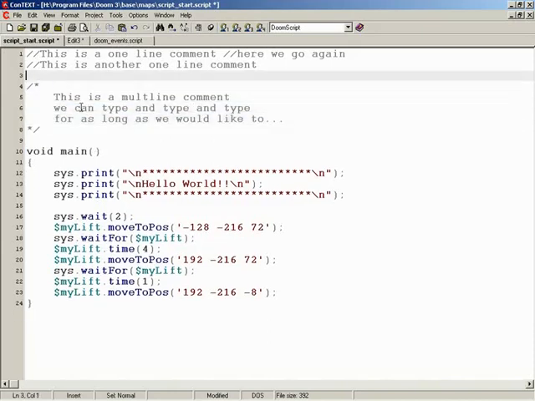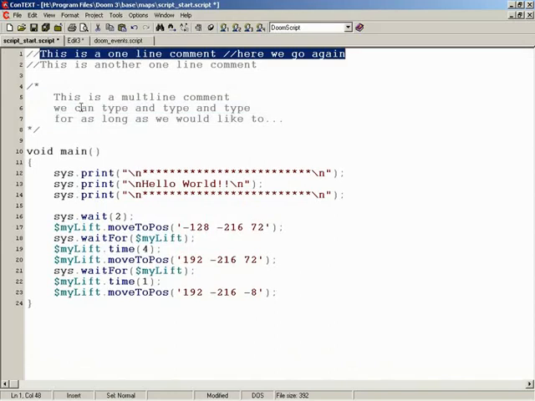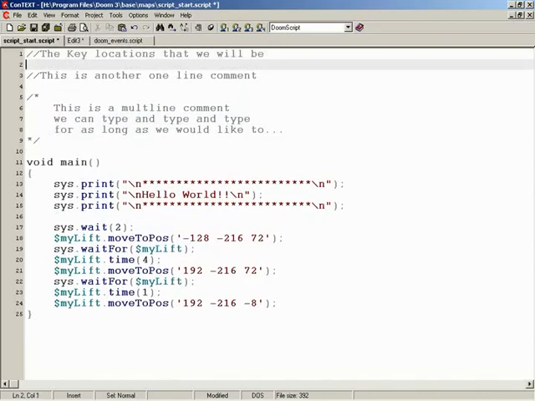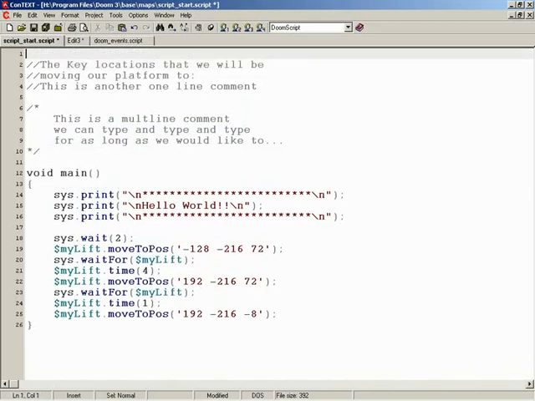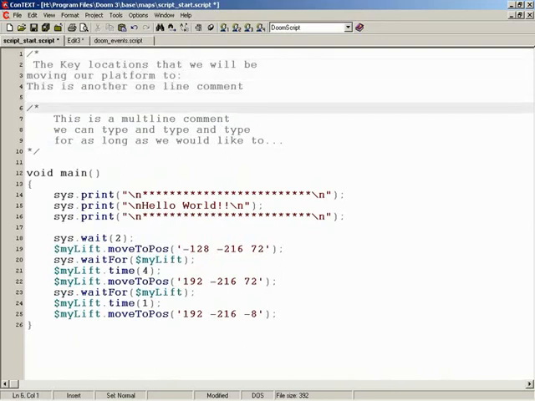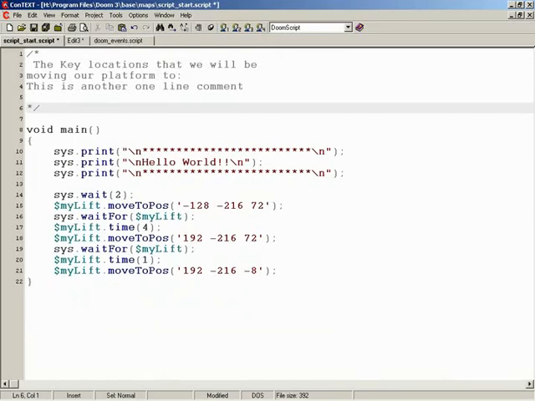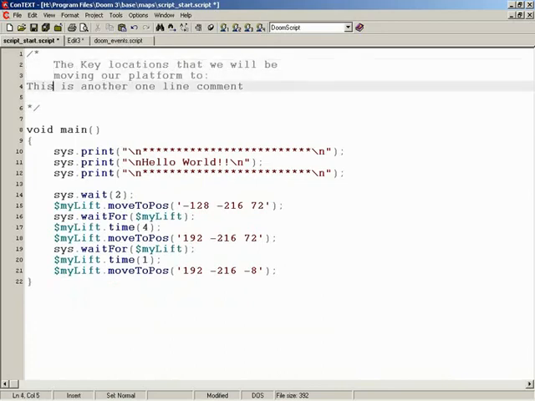Okay, so with this in mind, I can come back in here now and say the following. The key locations that we will be moving our platform to, something like that. I don't know. But since we're dealing with multi-line here, let's just go ahead and do this right here. We'll do such. I'm just going to kind of clean all this up for just a minute. Like that. And maybe tab all this over a little bit. I'm just being kind of picky now.